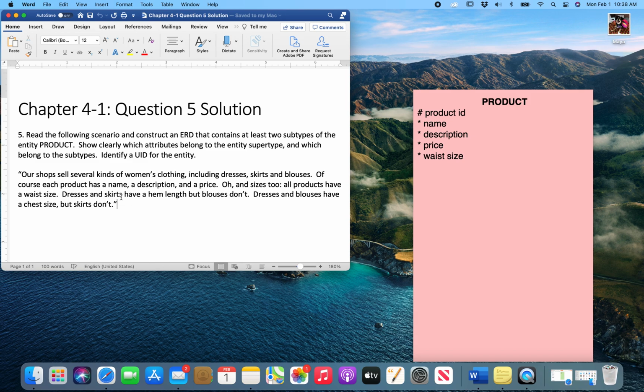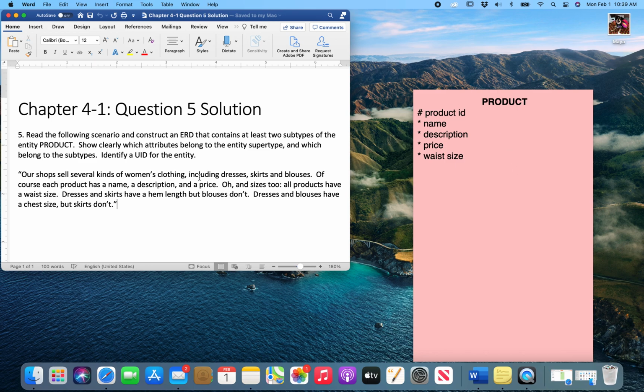It says that dresses and skirts have a hem length and dresses and blouses have a chest size. Now, what we could do is list these attributes in the product supertype and just give them values of null for the subtypes that they don't apply to, but clearly not every single product has a hem length or a chest size. So we're not going to list these attributes under the supertype. We're going to save them for the subtypes.